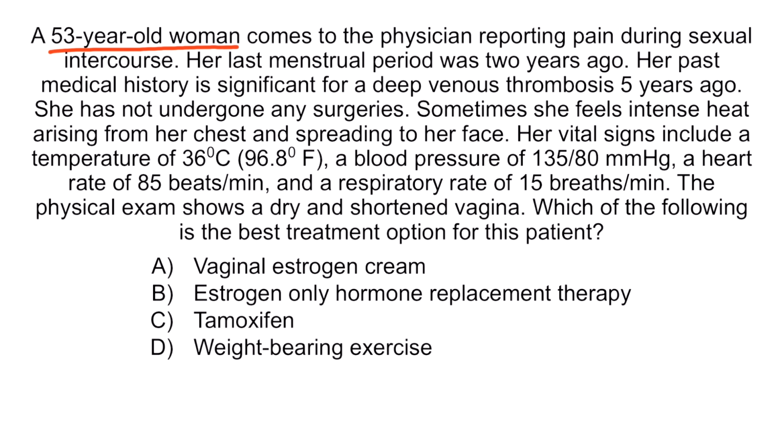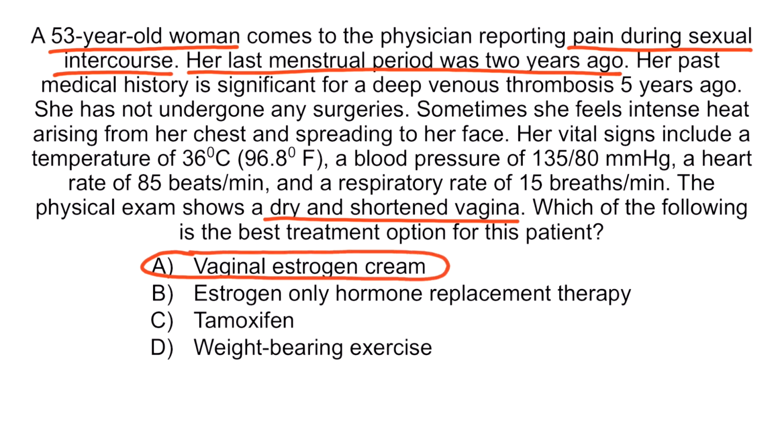All right, this patient presents with pain during sexual intercourse, hot flashes, and a dry and shortened vagina. Her last menstrual period was 2 years ago. All of these findings are consistent with the diagnosis of menopause. The patient's chief complaint is dyspareunia, which refers to pain during sexual intercourse, and this is likely due to vaginal atrophy. The best treatment option for genitourinary syndrome of menopause is topical vaginal estrogen. Therefore, the correct answer is A, vaginal estrogen cream.